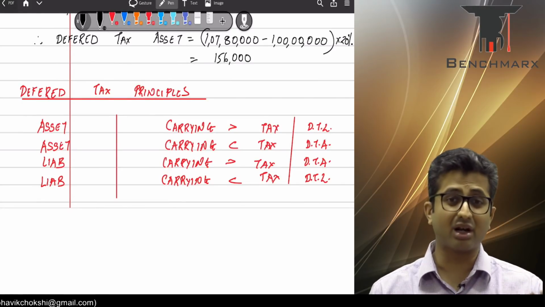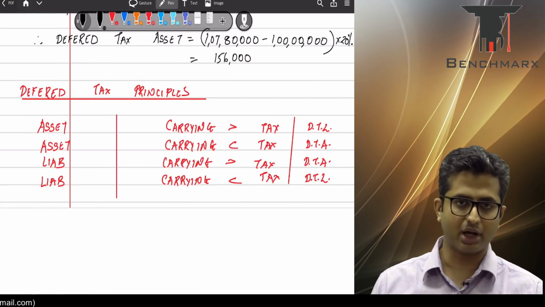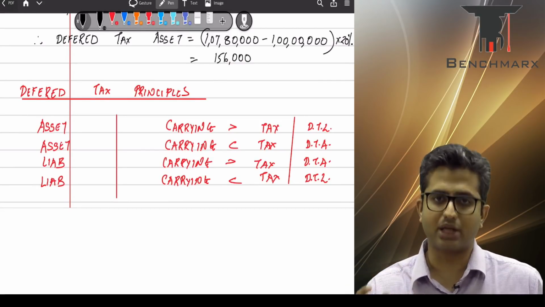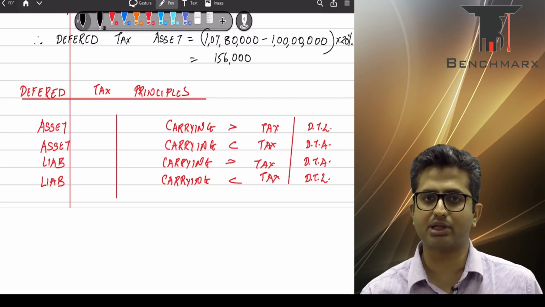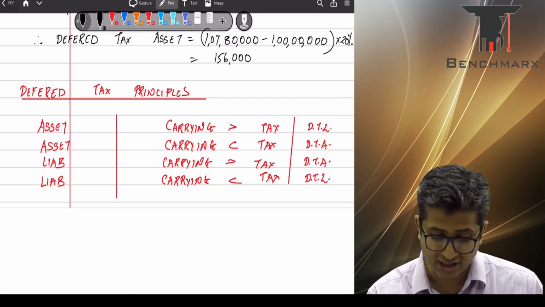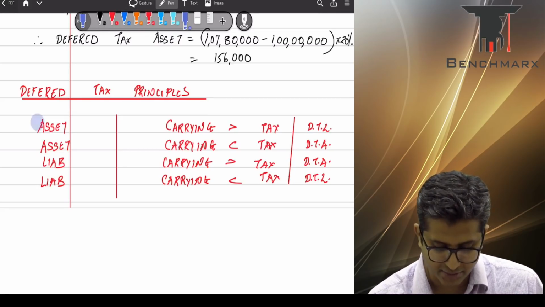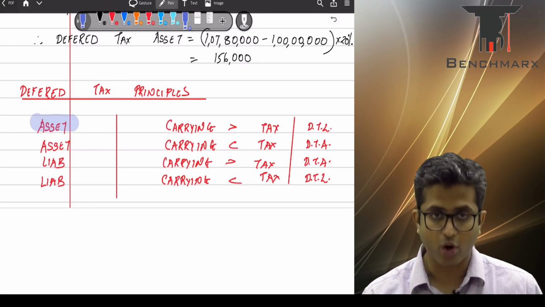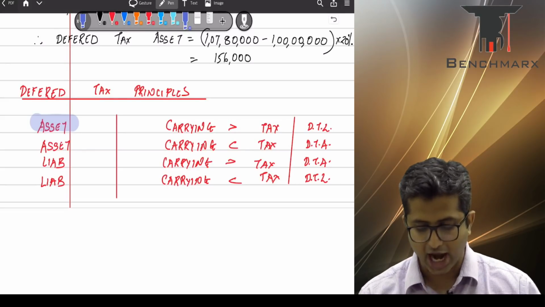So whenever there is an underlying asset, what do we need to compare? We need to compare the carrying value and the tax base and determine whether there is a deferred tax liability or a deferred tax asset. So if there's an underlying asset, for example, something like preliminary expenses under section 35D, the carrying value of the asset as per books and the tax base.